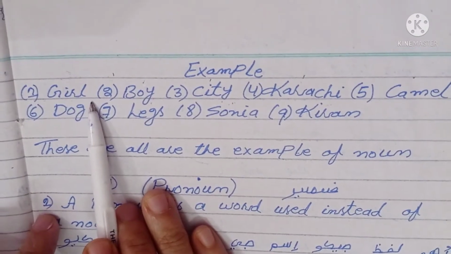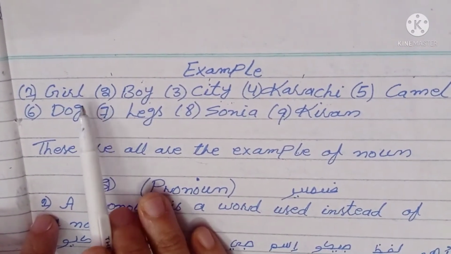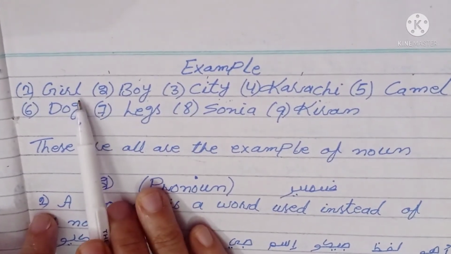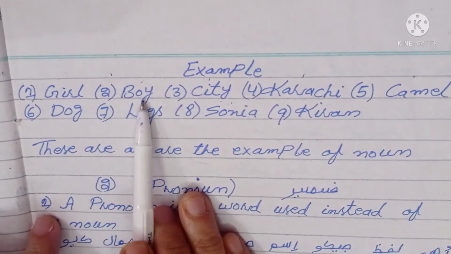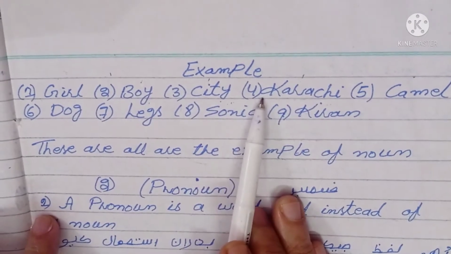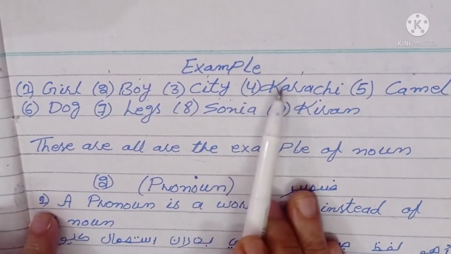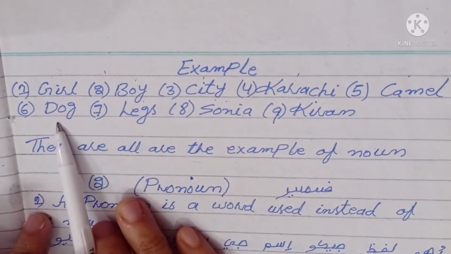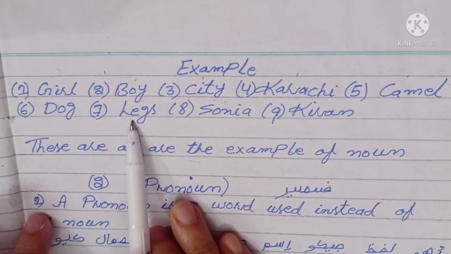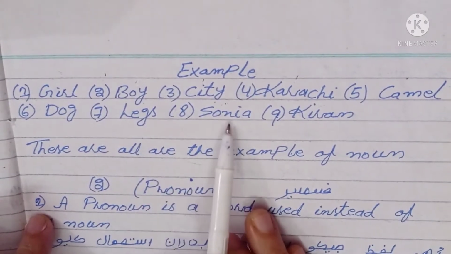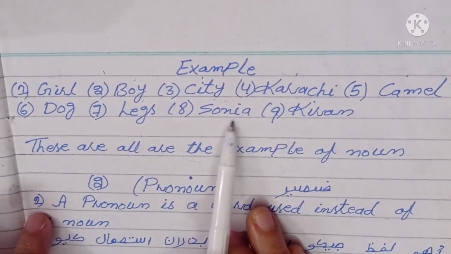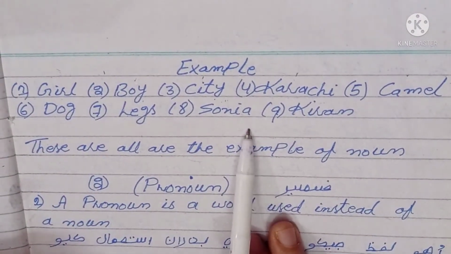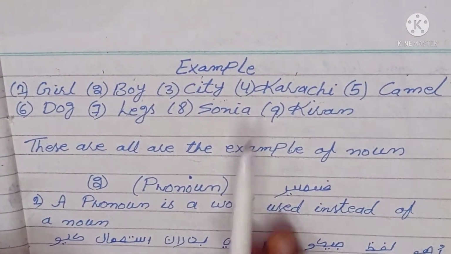There are some examples of a noun, such as girl. Name of a human is girl, boy. Name of a city is Karachi. Name of an animal is camel, dog. Name of body parts, legs. Name of a person, Sonia, Kiran. These are all the examples of noun.